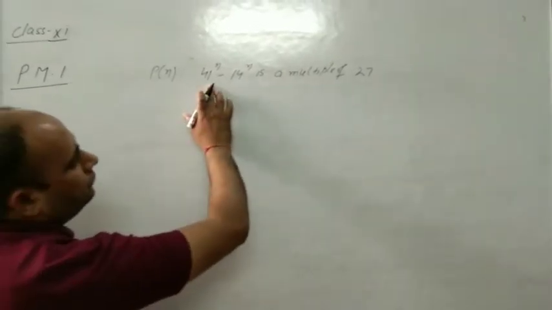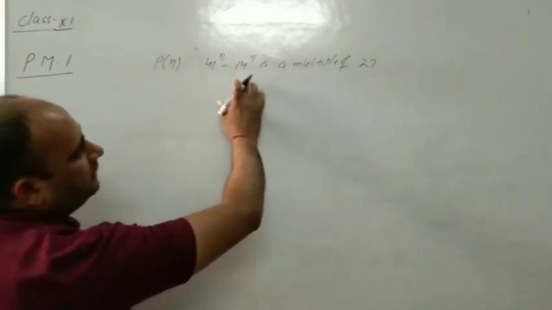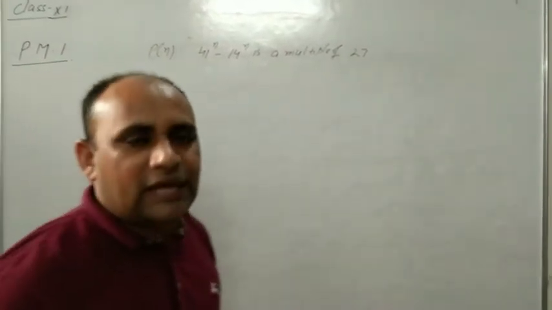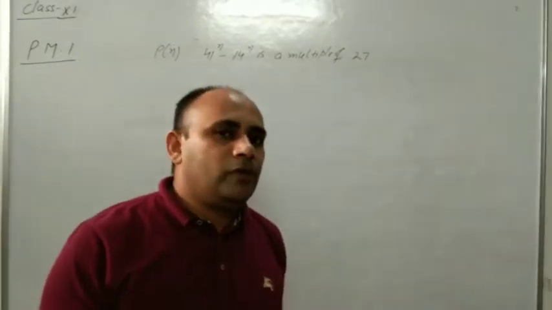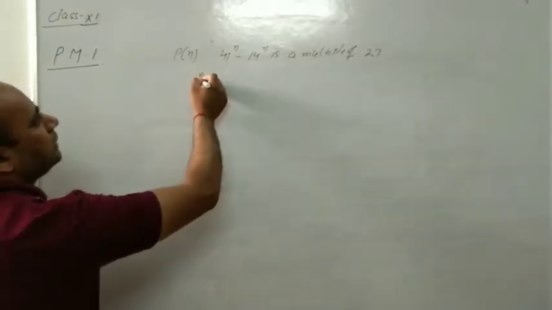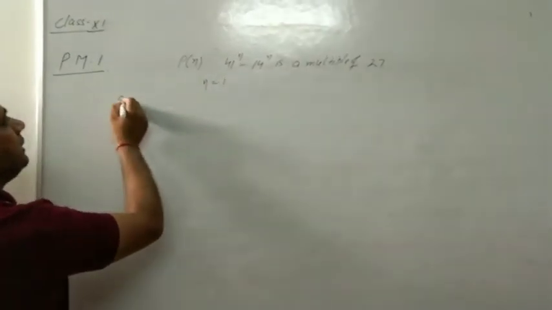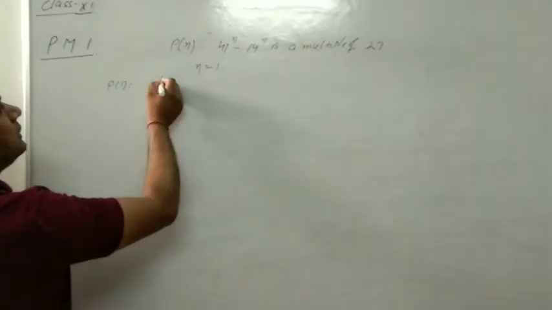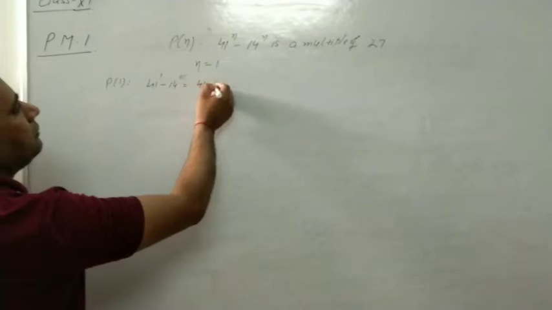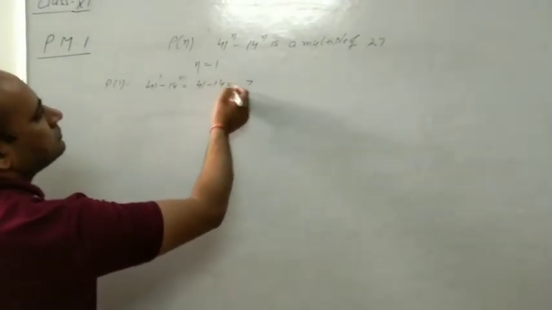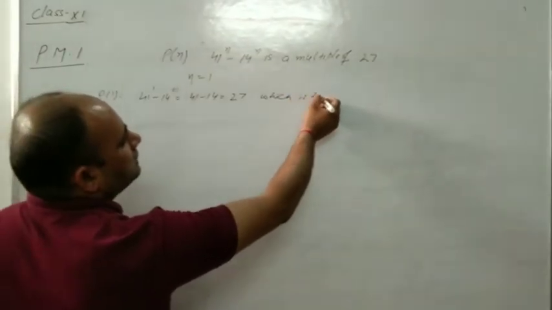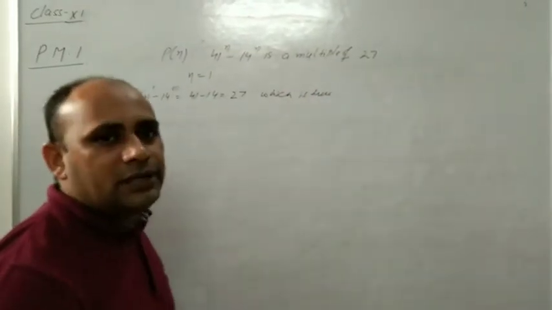Pn is the statement: 41 raised to the power n minus 14 raised to the power n is a multiple of 27. In the same way we will prove it by using PMI. So first of all, n is equal to 1, so P1 is 41 raised to the power 1 minus 14 raised to the power 1, 41 minus 14 is 27, which is true. You know 27 is divisible by 27.